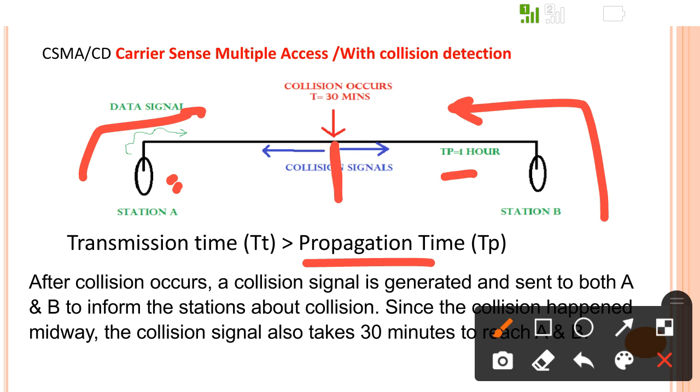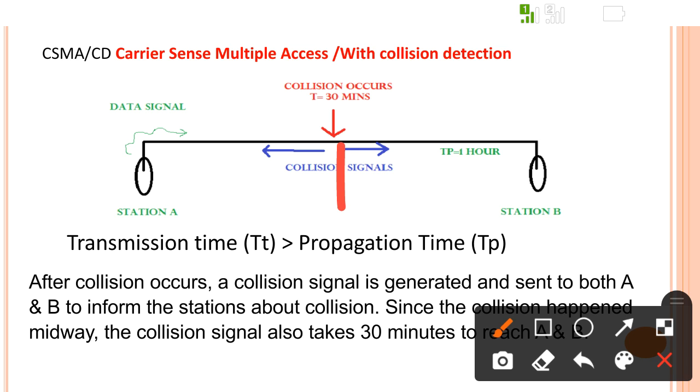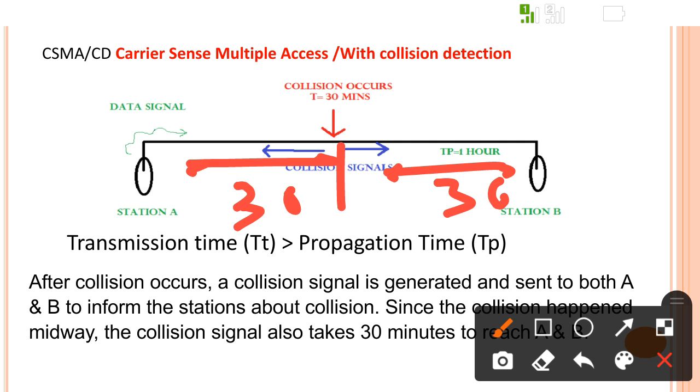collision occurs 100%. In CSMA/CD, when the collision occurs, a reverse signal of the collision is transferred back towards the stations. After the collision the signal starts transferring towards station A and station B, and it will reach station A or station B. So at a particular time both stations are sending data, and after 30 minutes there is a collision.